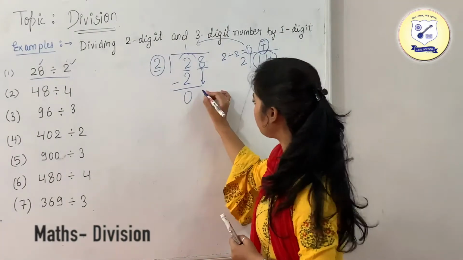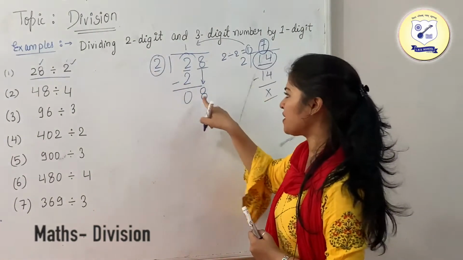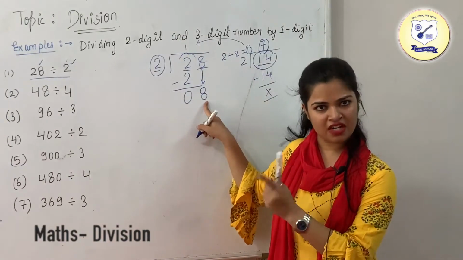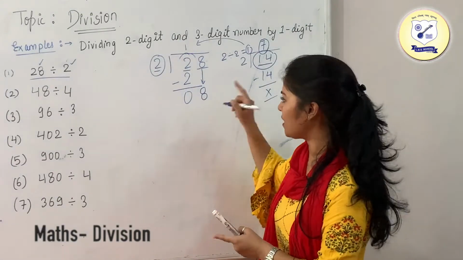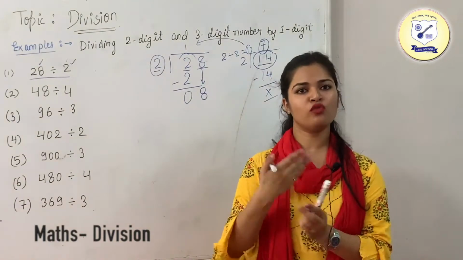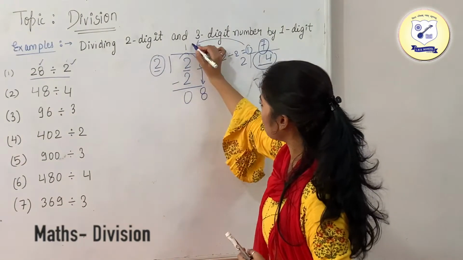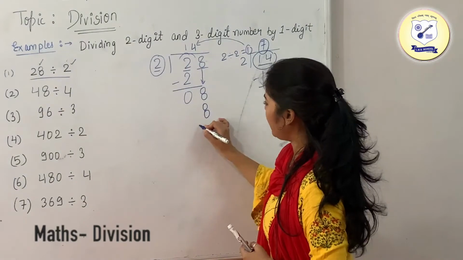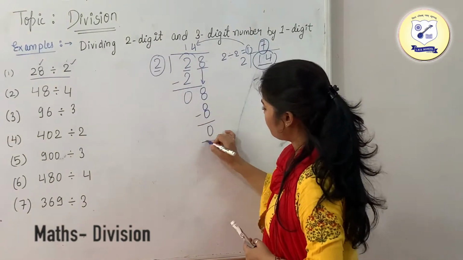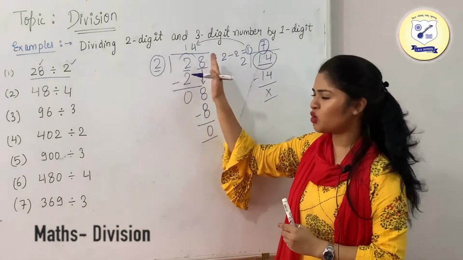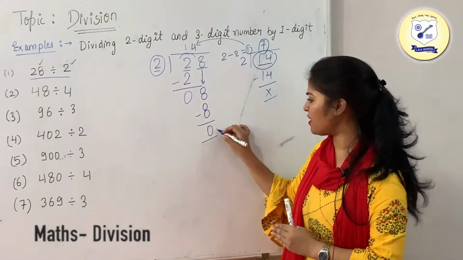Now just move to the next number and take it down. I have taken 8. Now again you can see that this number is greater than the divisor, which is 2. Now just go through the table of 2. 2 4s are 8. So write down 4 in the quotient and 8 over here. Since we are done with the 2 digits we were having, your remainder is 0.